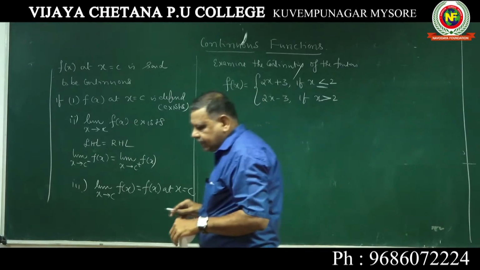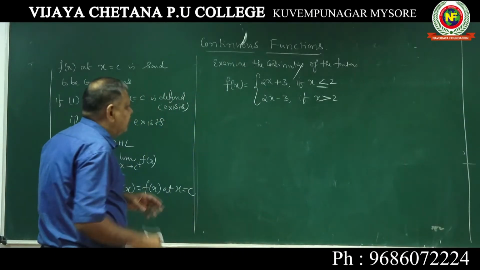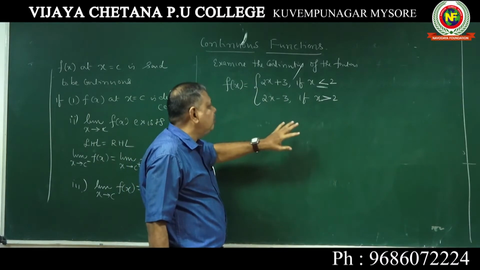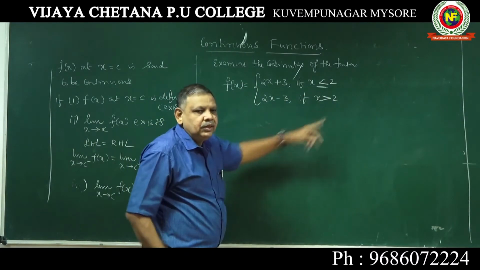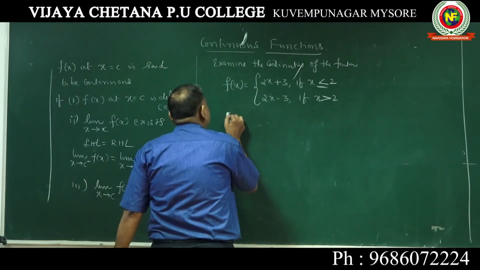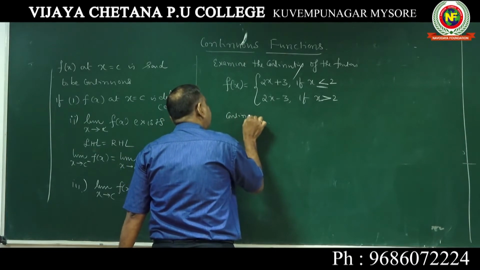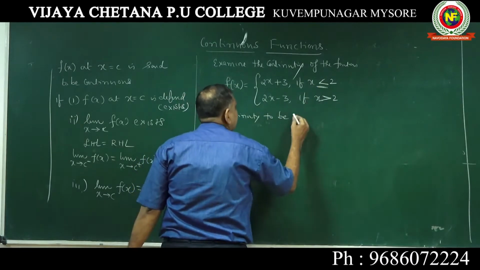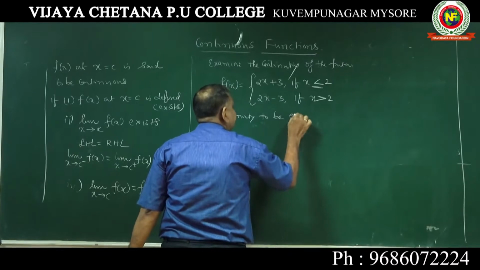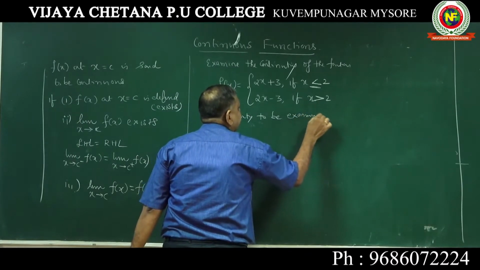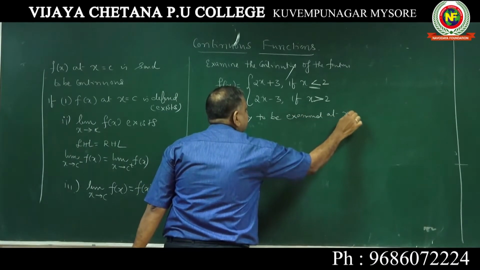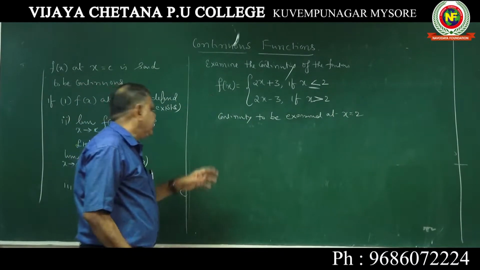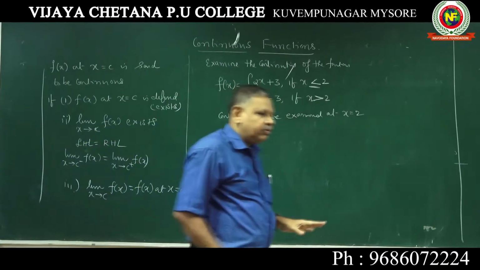Then we have to examine the continuity of this function. Here what is the point to be discussed? What is the point at which you have to find the continuity? X equal to 2. So here you write continuity to be examined. They don't give you at this point because it is understood. Continuity to be examined at x equal to 2. The point of continuity to be discussed is at x equal to 2. First condition: f of x at x equal to 2 defined, check.